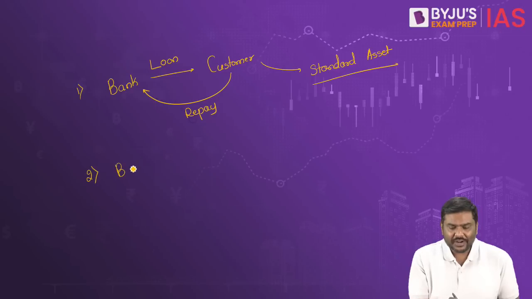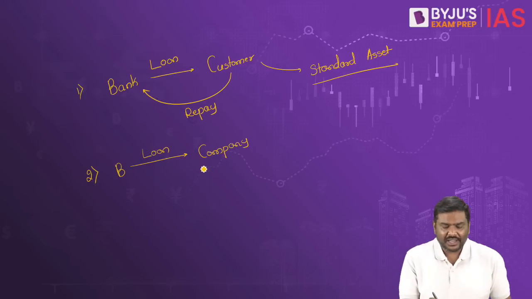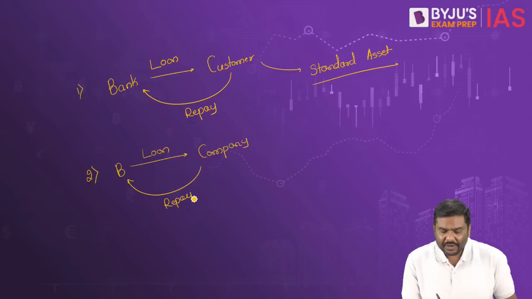The bank will provide a loan to the customer, but this customer, let's say a company, doesn't have a sufficient amount of money to repay the loan. So, the repayment will not be done by the company.